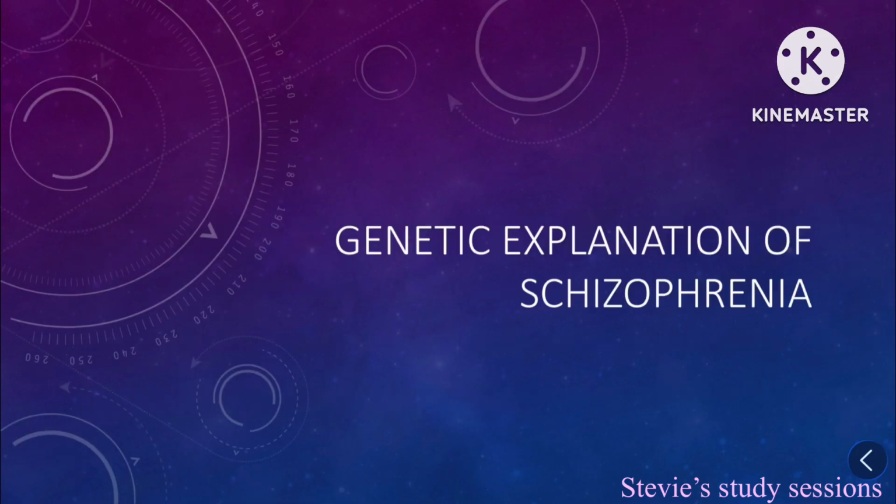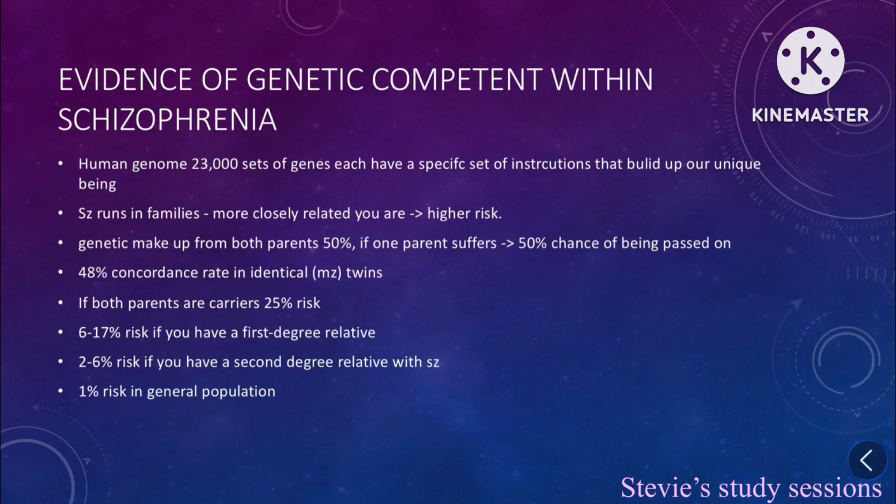Genetic explanation of schizophrenia. So the human genome has 23,000 sets of genes. Each have specific instructions that build up our unique being. Schizophrenia runs in families, and the more closely related you are, the higher risk you are of having schizophrenia. Genetic makeup is from both parents, about 50%, one from each parent. Therefore, if one parent suffers from schizophrenia, you have a 50% chance of that gene being passed on.